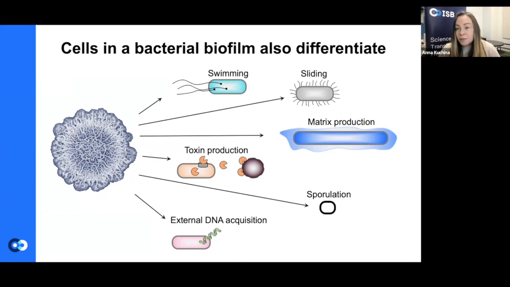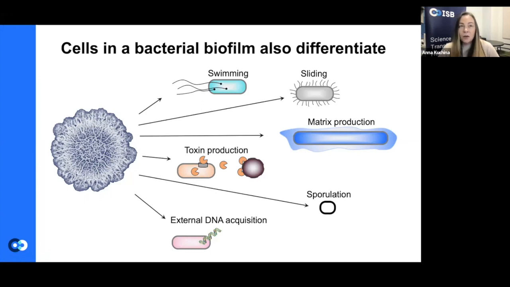Some other cells may also form spores, which are very environmentally resistant life forms for bacteria. And spores are actually located in very specific spatial locations throughout the biofilm. So the cells must actually coordinate this behavior between themselves.